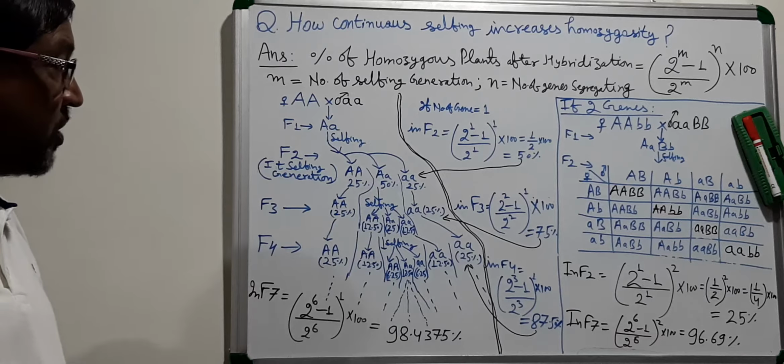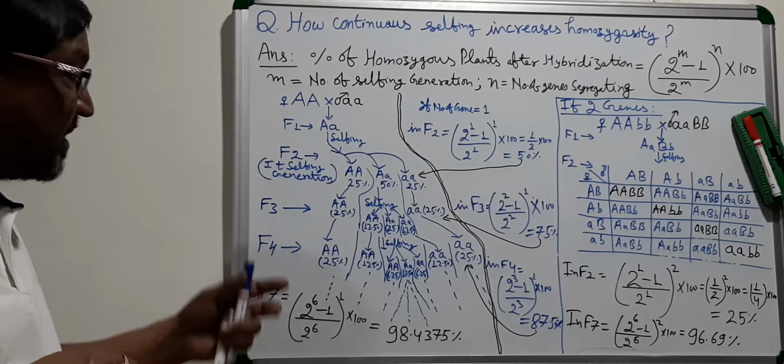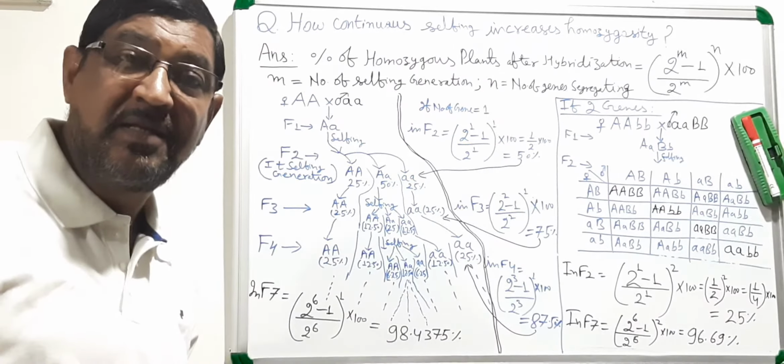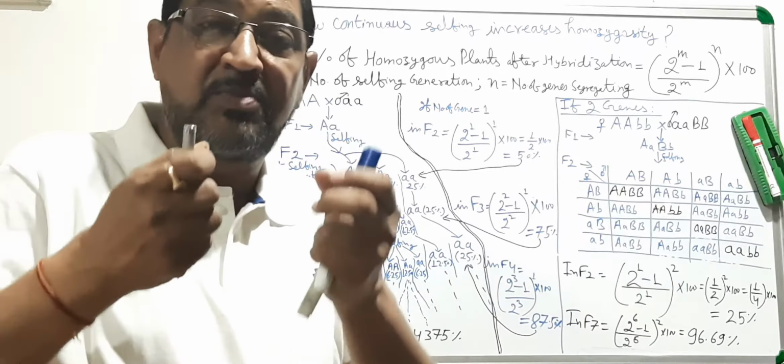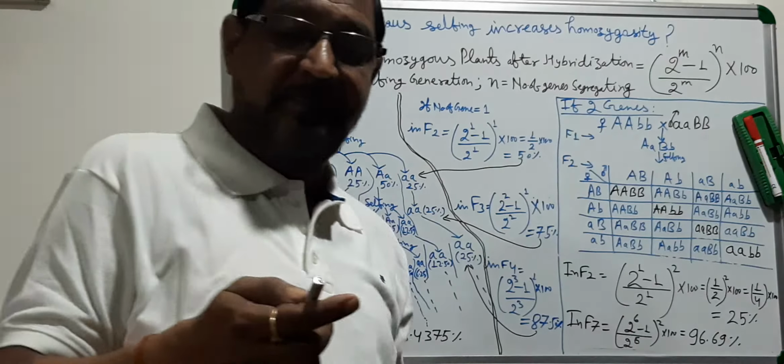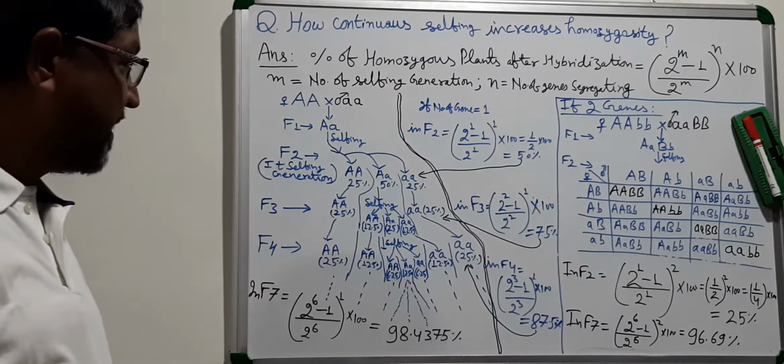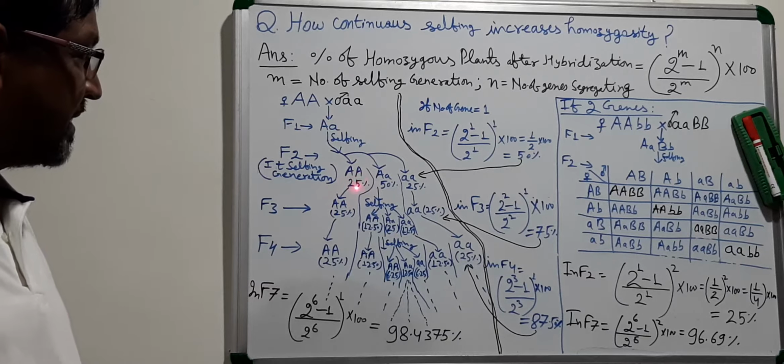So the percent of homozygous plants in the F2 generation is 50%.